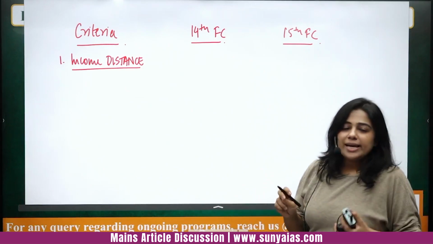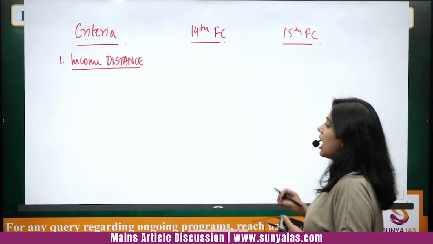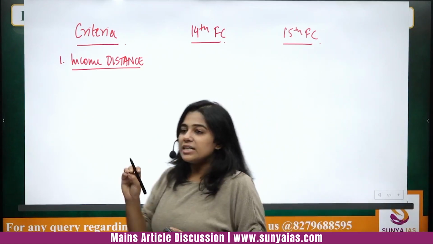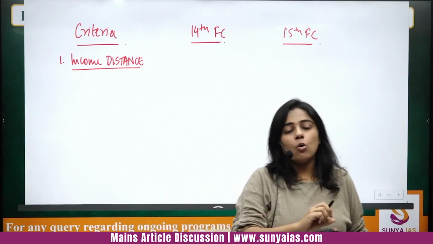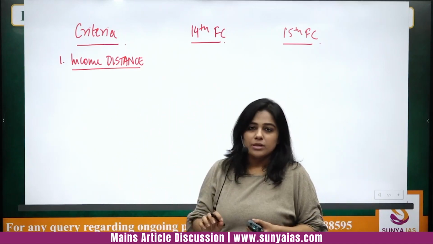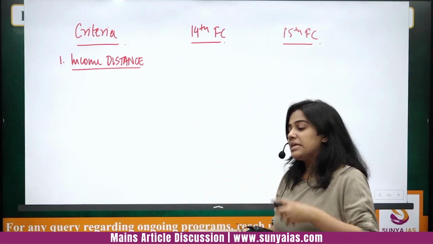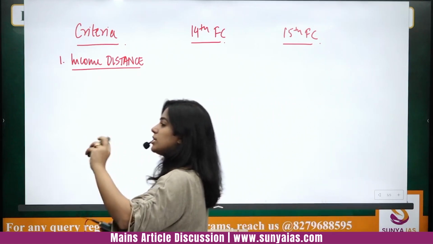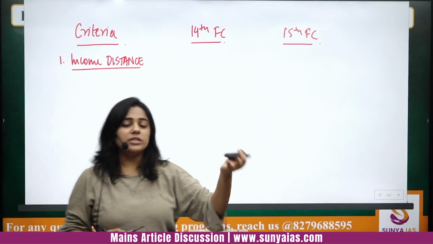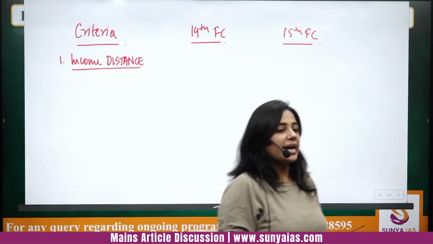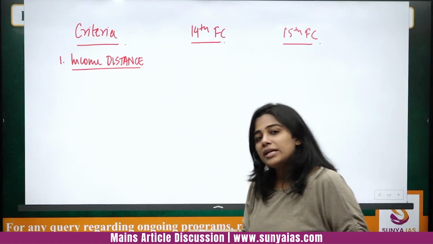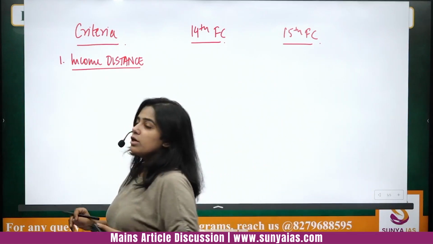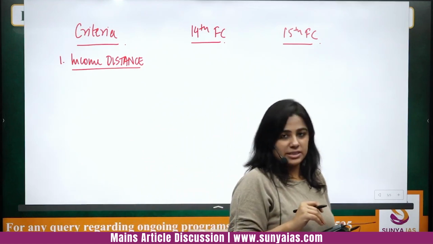Income distance is basically how far the average income of a state is from the highest income state. For example, compare the average incomes of a state like Goa with a state like Bihar. Why this? Because according to this, the money will be transferred to the less performing state.